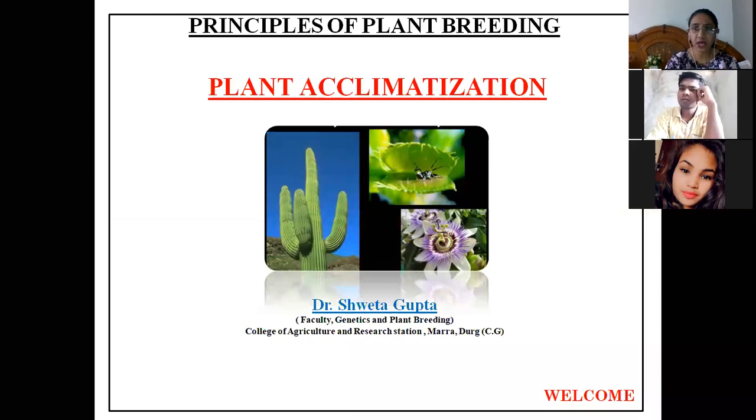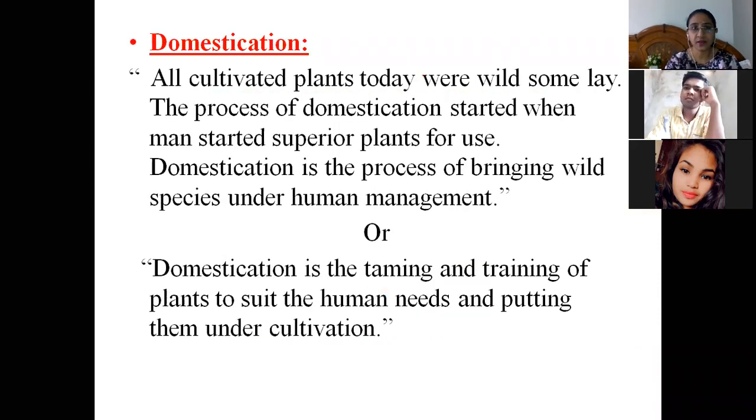Okay, now we will move on to the next slides. I will just revise what we have studied in domestication, so that it will be easy for you to understand what is acclimatization. All the cultivated plants, we all know, have originated from their wild forms. The process of domestication started when man started selecting superior plants for use.